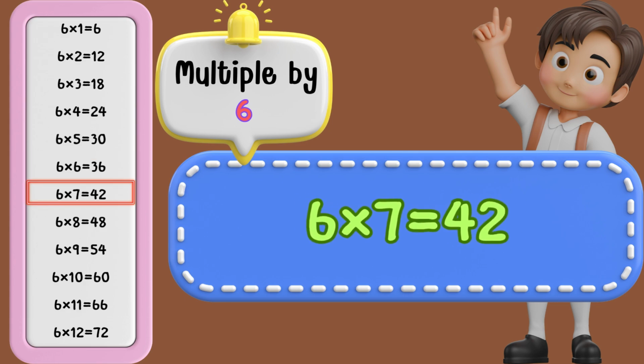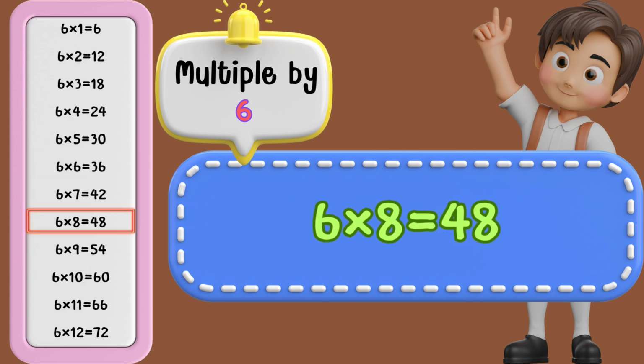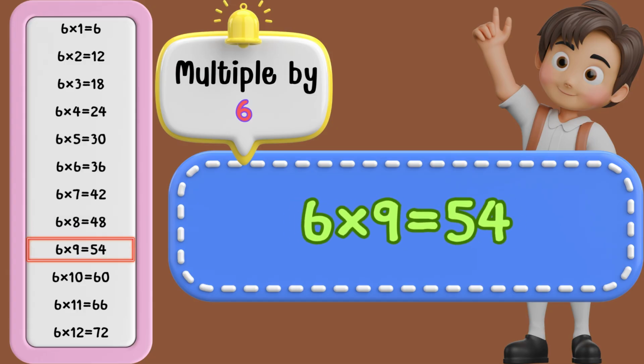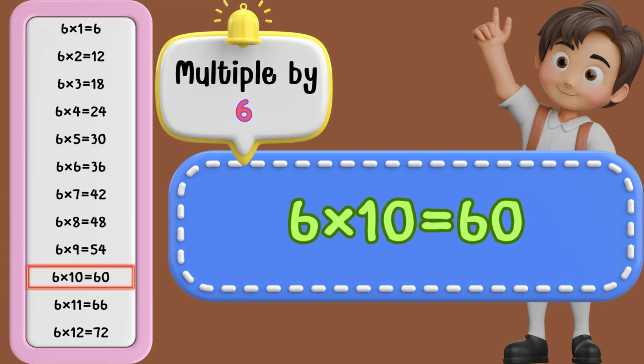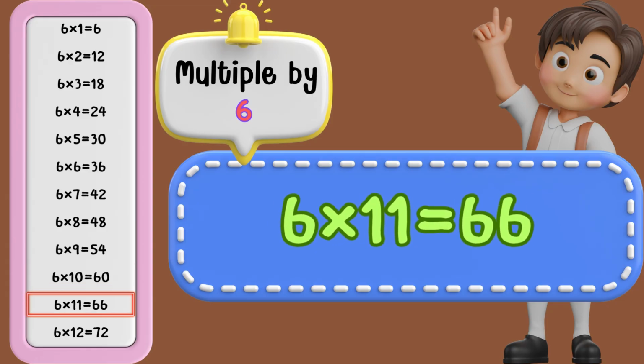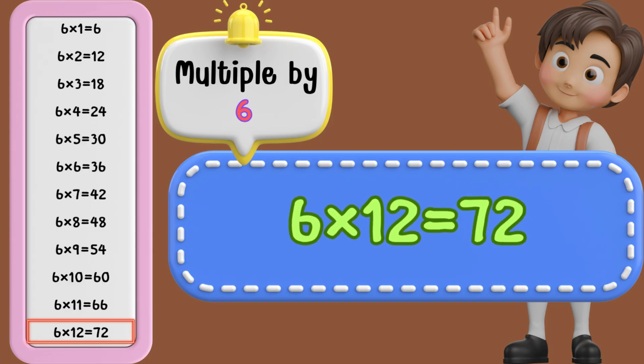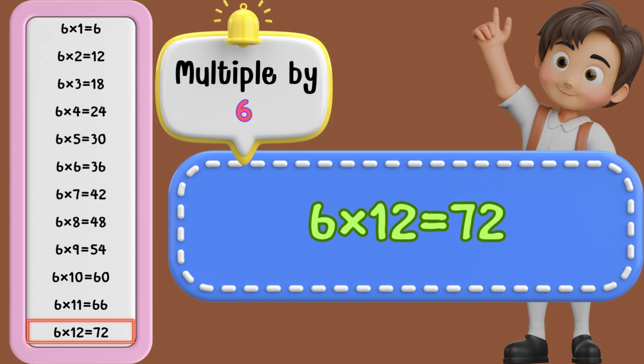6 times 7 is 42. 6 times 8 is 48. 6 times 9 is 54. 6 times 10 is 60. 6 times 11 is 66. 6 times 12 is 72.